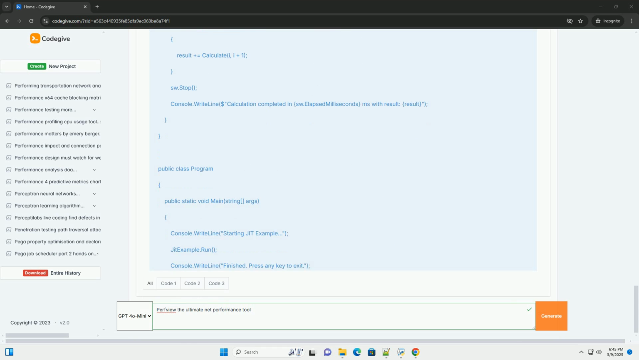Module: the name of the module, DLL or exe, where the function is defined. Function: the name of the function. Symbol resolution issues: PerfView requires symbols, PDB files, to resolve addresses to function names.